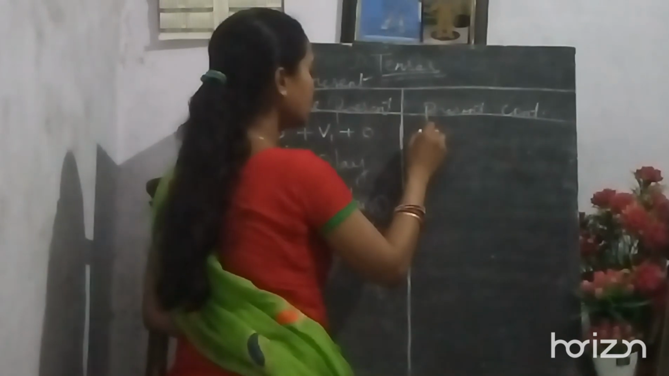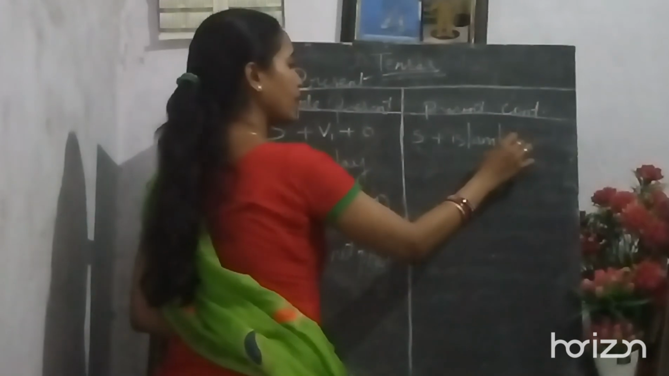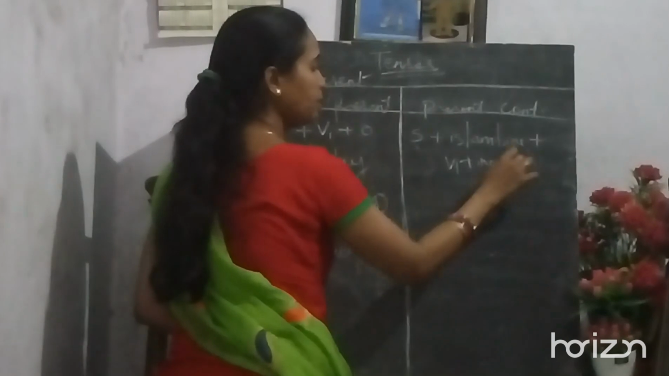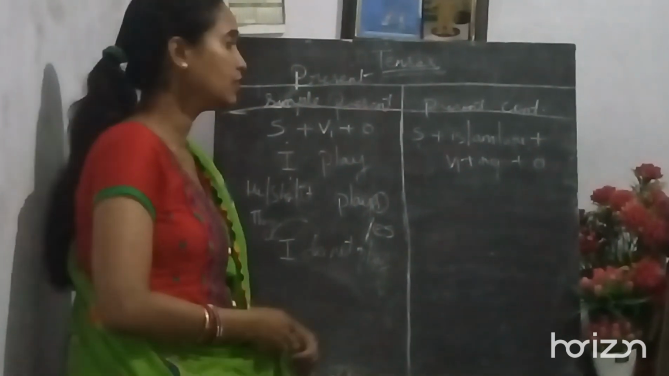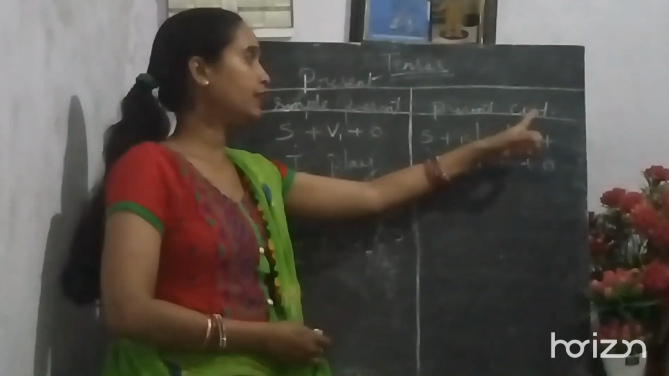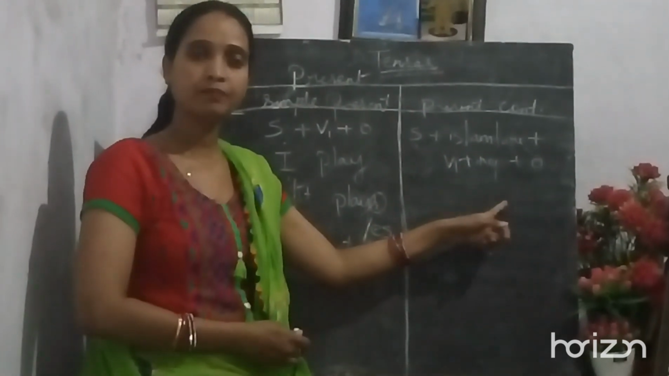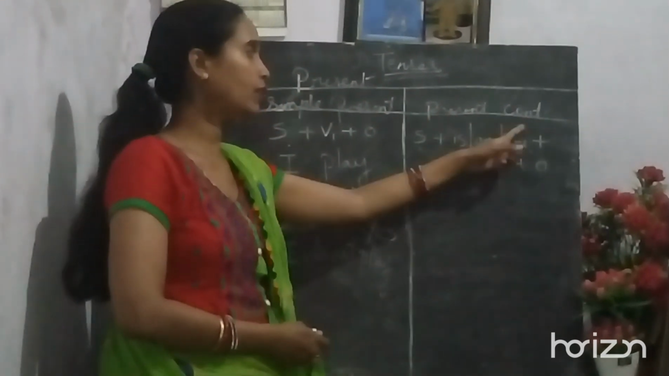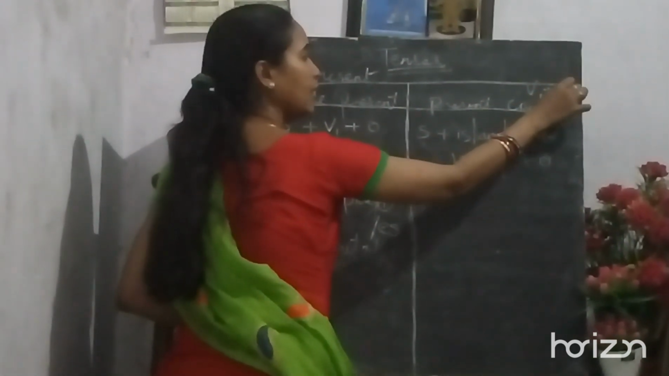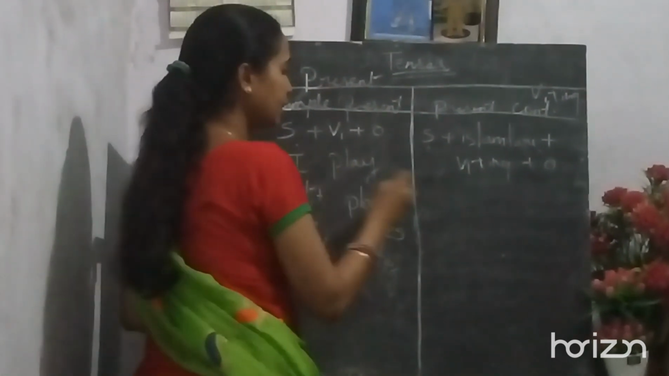Then coming to the second part, that is present continuous. In present continuous, the structure is subject plus is, am, are, plus verb first form plus ing, plus object. Here you have to remember one thing: in any tense, if the word continuous is there, that means you are supposed to use verb first form plus ing. So when present continuous is there, you have to remember verb first form plus ing.